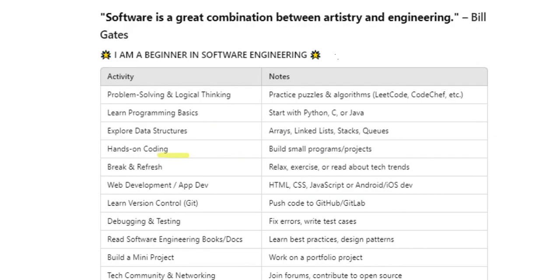Git and GitHub are the major tools to upload our prepared project and share it with our community. Community means whatever group we have created for building our project. And debugging and testing, fixing the errors in the coding.